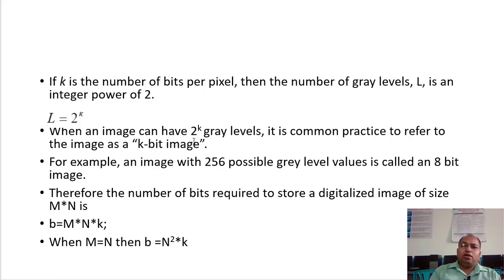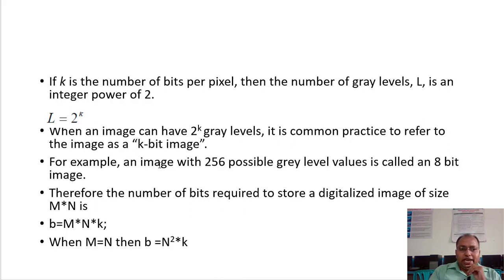So if I use 8 bits to represent a particular pixel, then it is called an 8-bit image. Right now we have discussed only 3 bits, so we can call that a 3-bit image. The number of bits used to represent a pixel gives the name of the image.